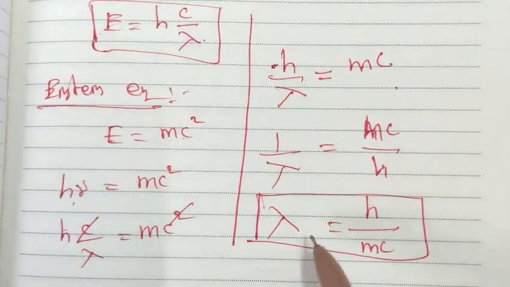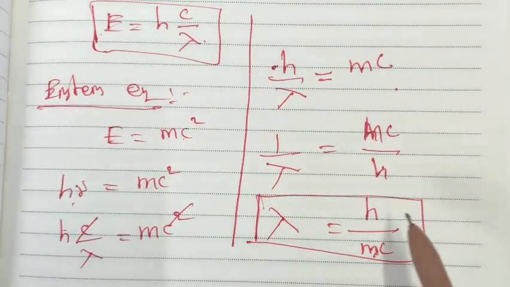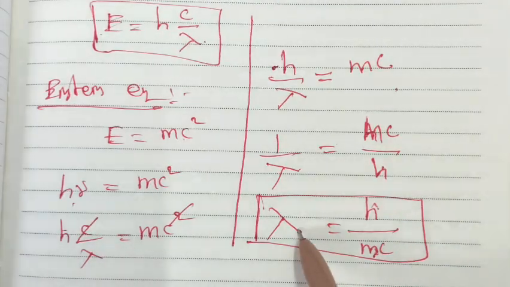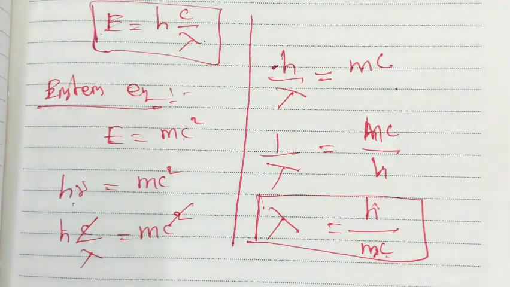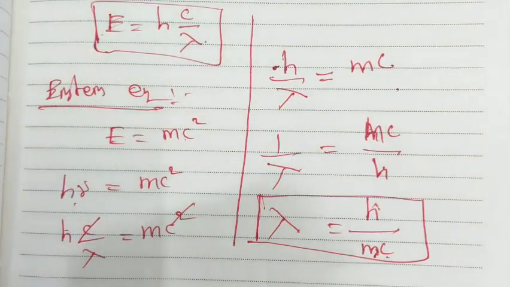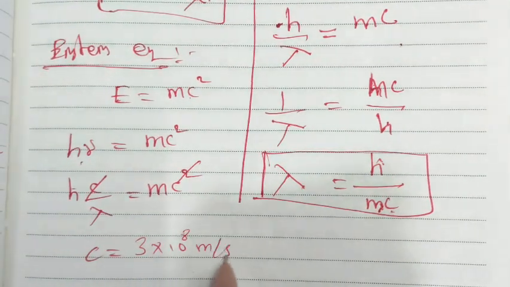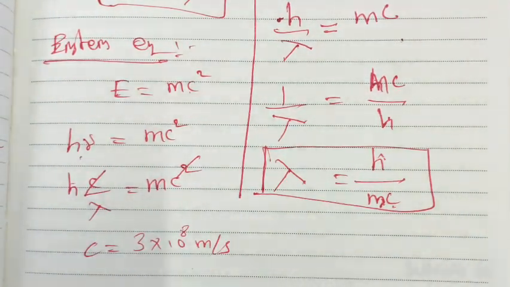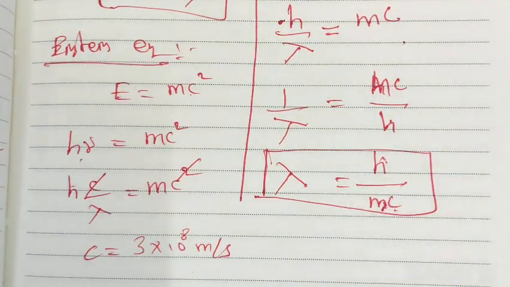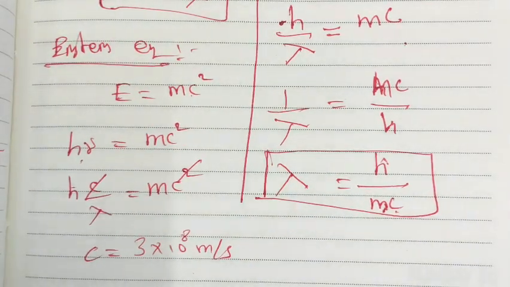Here m is the mass of the electron, h is the Planck constant, lambda is the wavelength, and c is the velocity of light, which is 3 into 10 to the power of 8 meters per second. The Planck constant value we already know. We can substitute all the data and find the value of lambda, the wavelength.